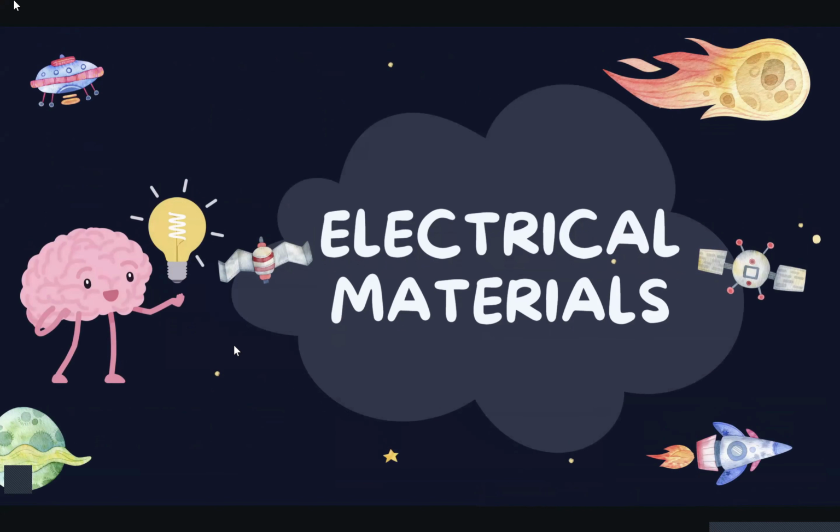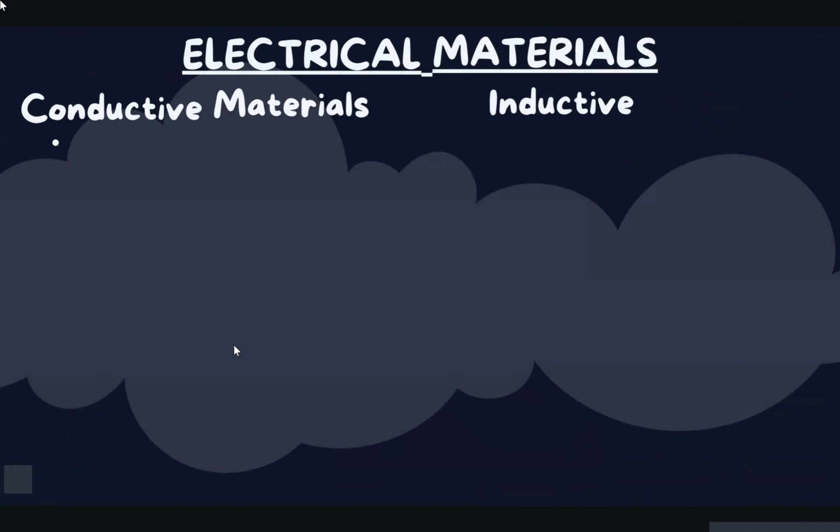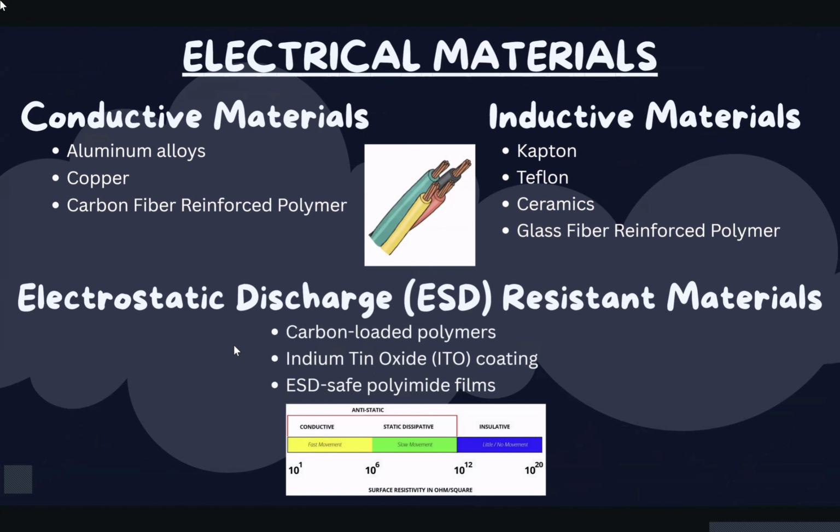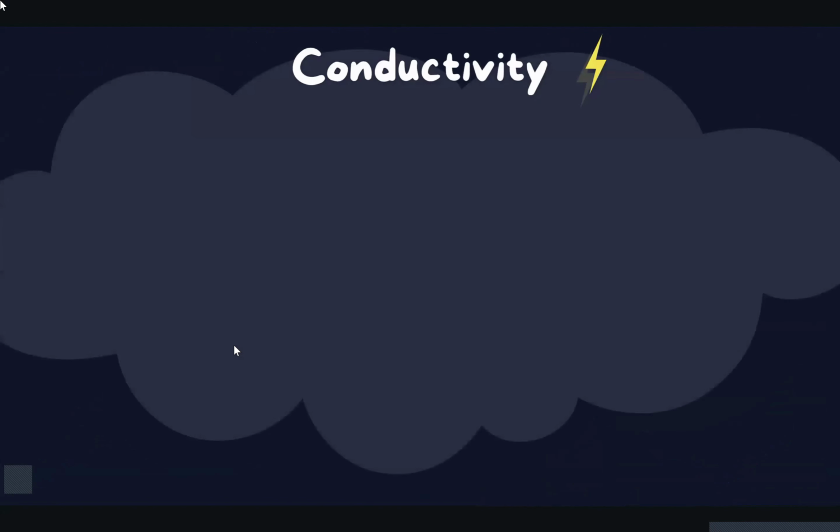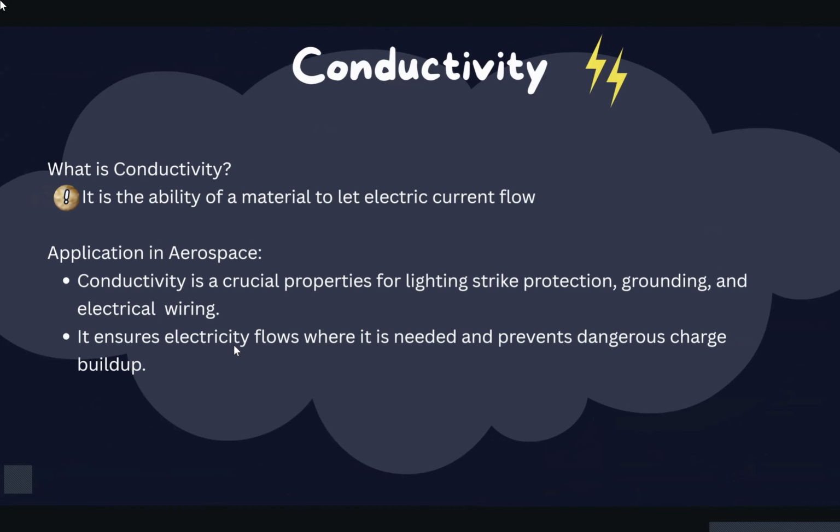Thank you. Now I'll be talking about electrical materials used in aerospace, specifically focusing on three categories: conductive, insulating, as well as electrostatic resistant materials. Each of these plays a vital role in ensuring reliability, safety, and performance of modern aircraft and spacecraft systems. Let's start with conductivity. Conductivity is the ability of a material to let electricity flow. In aerospace, this property is extremely important, especially for lightning strike protection, grounding systems, and electrical wiring.